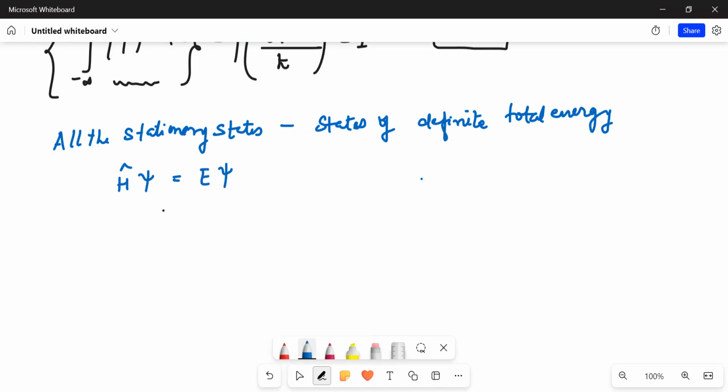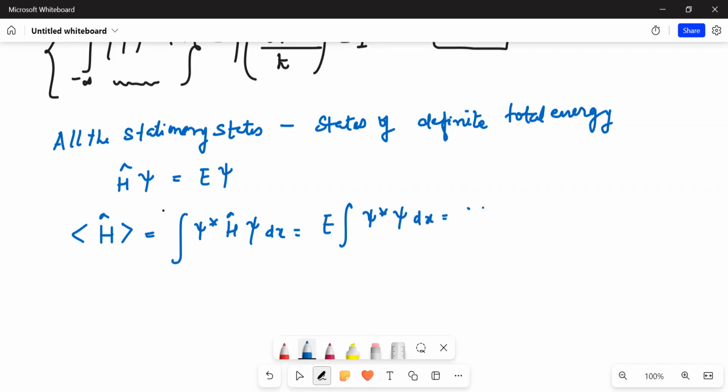H ψ is simply equal to E ψ, a state of definite energy. What am I expected to find? I am expected to find the expectation value, which is the integral of ψ star H ψ dx. H acting on ψ would simply give you E, so I'll take E outside the integral, and this is simply equal to E. Okay, so it's a real constant.